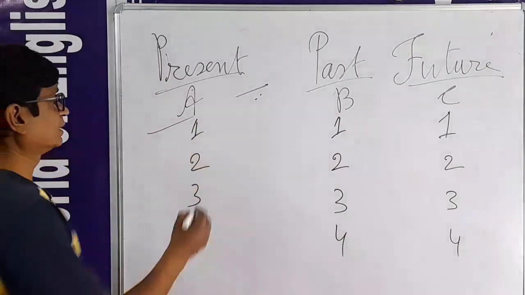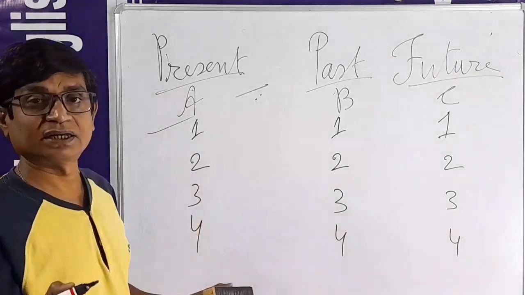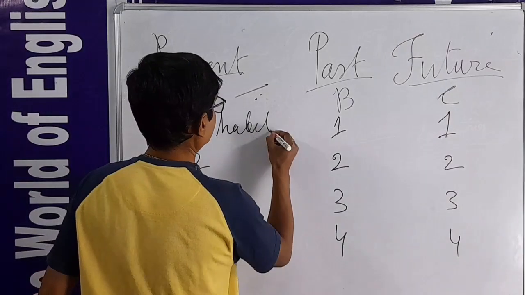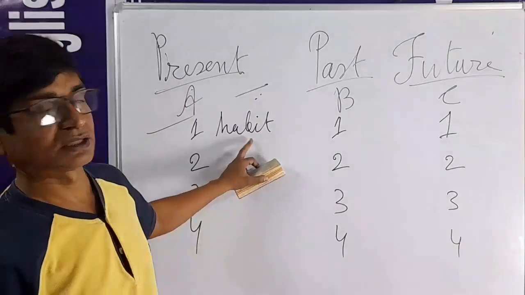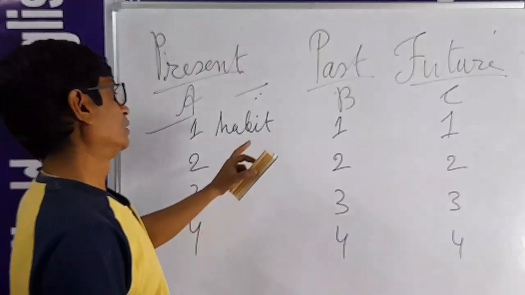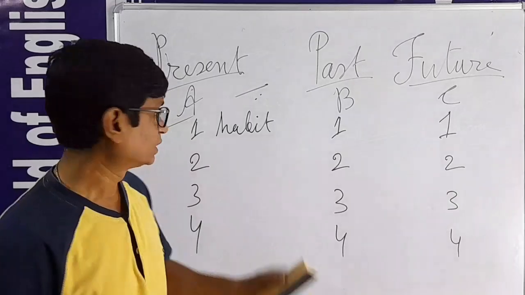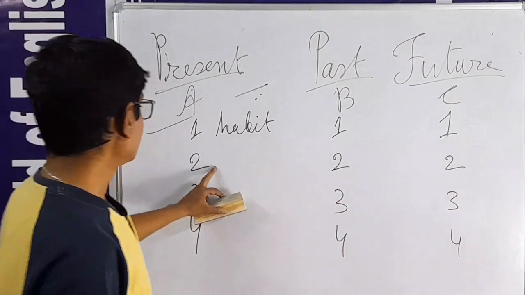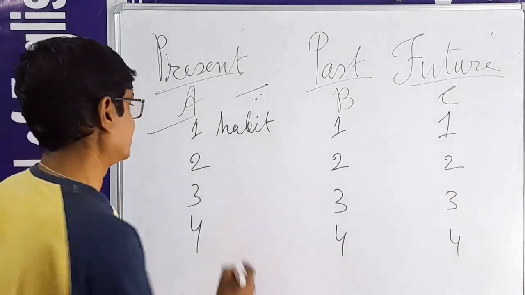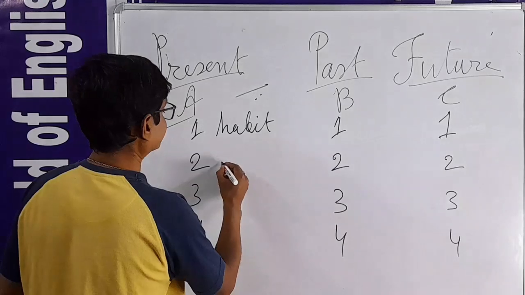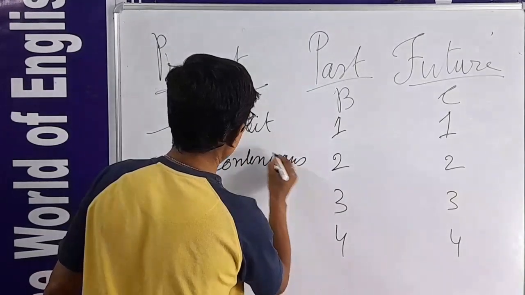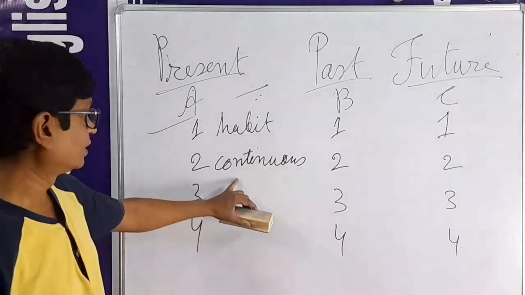First, number 1, that is basically habitual, habit. We may call it habit. Here are included historical truth, universal truth, habitual truth, that is habit. And number 2, in the English language, is continuity, that is continuous. That is going on and on, continuous.